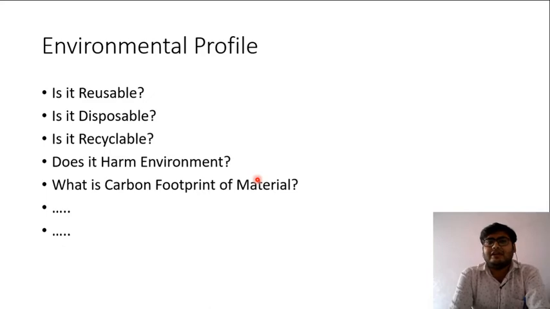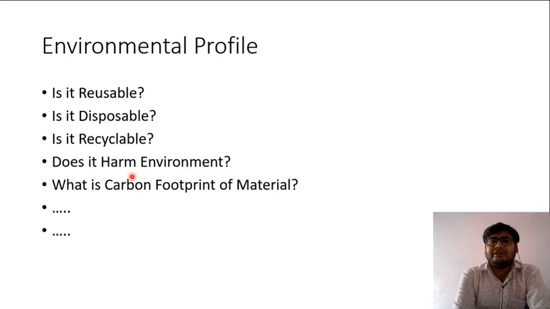After we get iron, we need to make an alloy, so it will also involve a furnace, and it will generate some carbon also. After that, we need to process it, and it will generate some carbon dioxide as well. So all these combined effects will be considered in carbon footprint. And there are many other factors, but these are the main considerations for environmental profile.